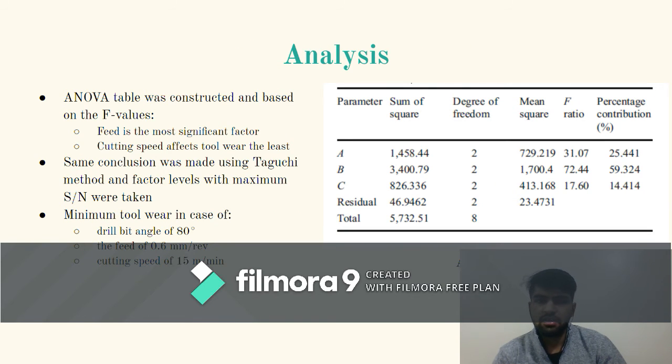An ANOVA table was constructed and based on the F values, feed was found to be the most significant factor and cutting speed affected the tool wear the least. The same conclusion was made using the Taguchi method, where the factor levels with maximum S by N ratio were taken. So minimum tool wear was in the case of drill bit angle of 80 degree, the feed of 0.6 mm per revolution and the cutting speed of 15 meter per minute.